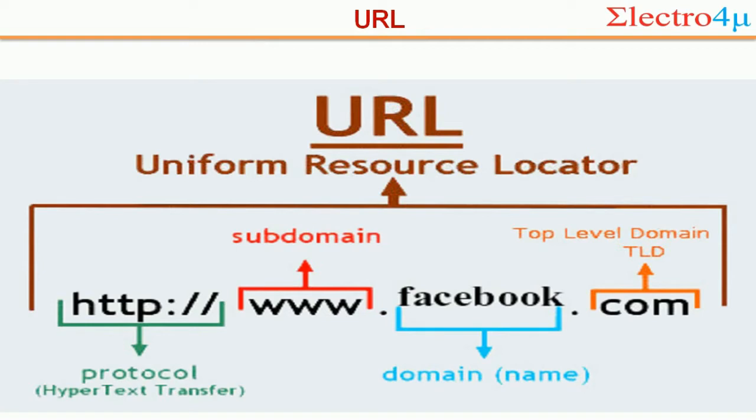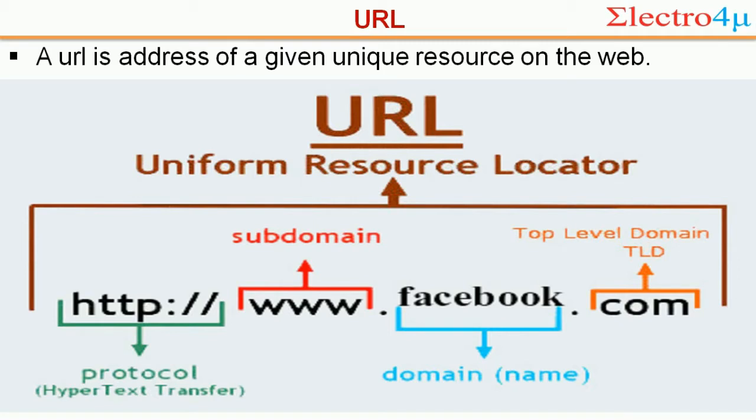A URL is used to locate resources. A URL is the address of a given unique resource on the web. I already told you what a URL is. A URL is the address or reference of any unique resource on the web.